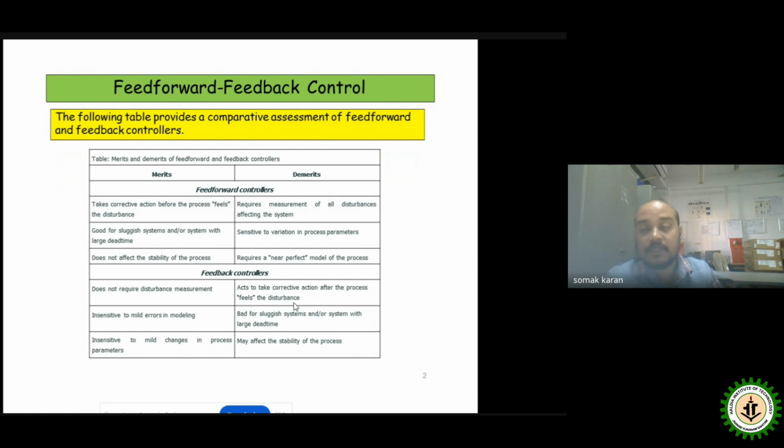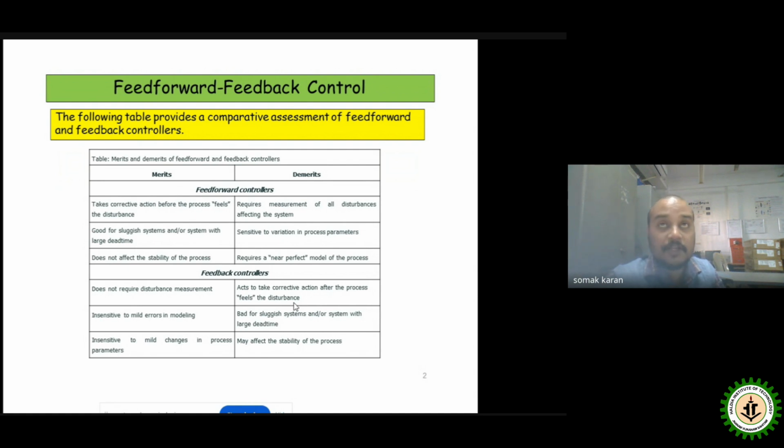Sensitive to the variation in process parameters. Because in the case of the feed forward control, we have used the process transfer function itself. So if the process parameters, that means the open loop gain, the time constant, the dead time, are changed, that can be considered a demerit of the feed forward control. It is expected that whatever the actual process is, the transfer function or the model of that particular process needs to be perfect enough.